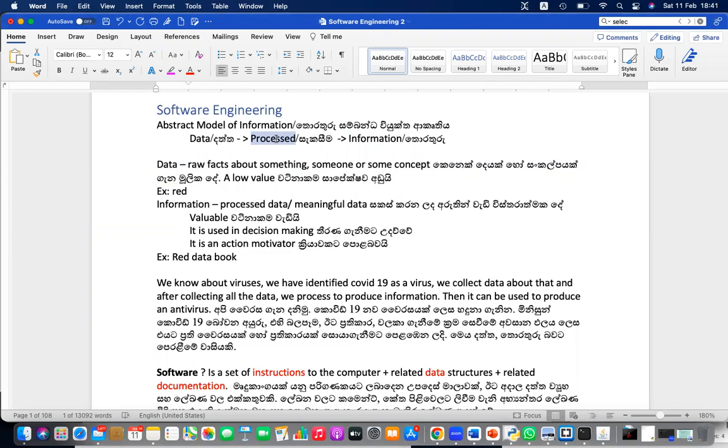Processing can convert data into information. So if you cannot remember, data are raw facts or basic facts about something, someone, or some concept.